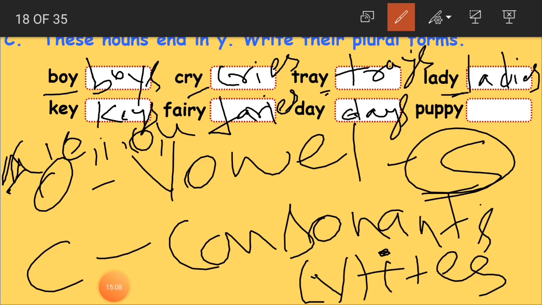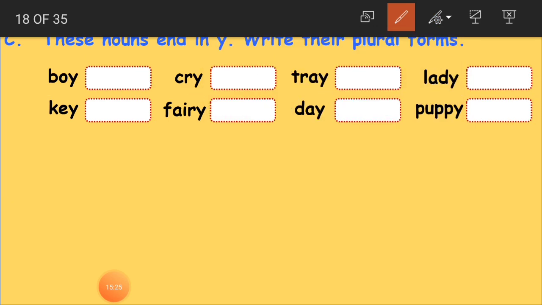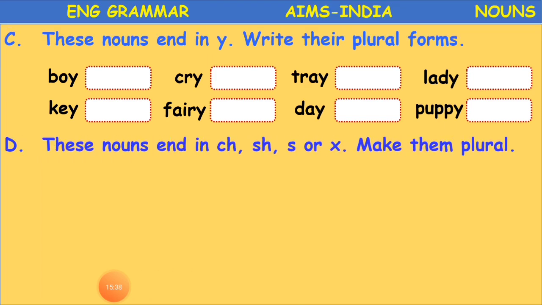Puppy, puppies, P-U-P-P-I-E-S. Clear, children? So like this you have to identify the letter before Y in a singular noun, whether it is a vowel or a consonant, and then do your work. Okay, we'll see the rest of the nouns.